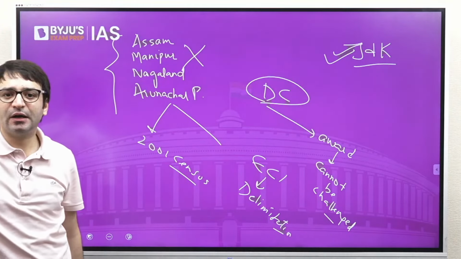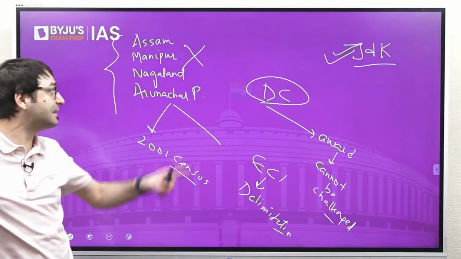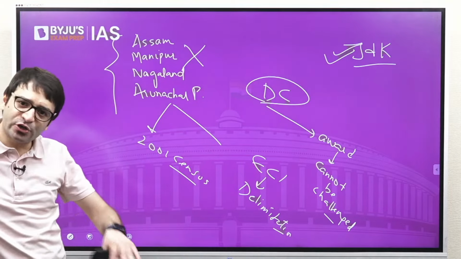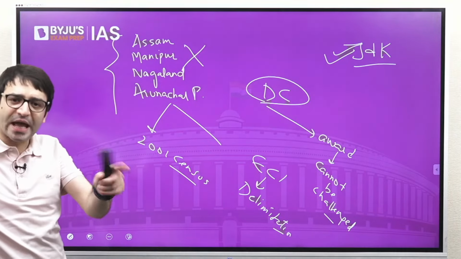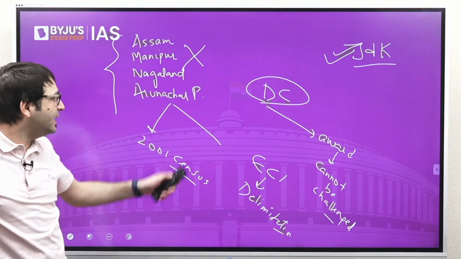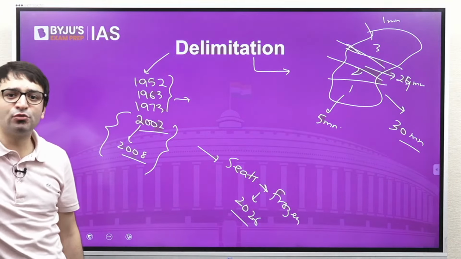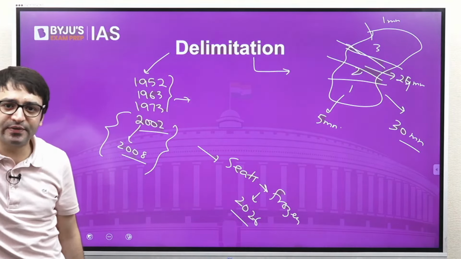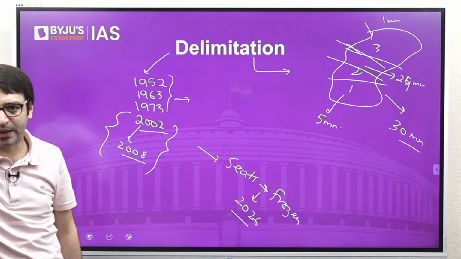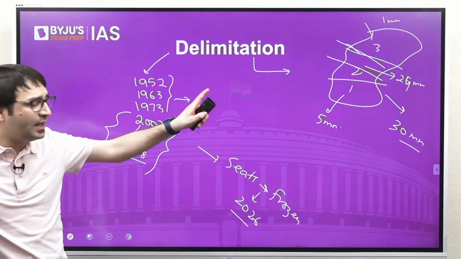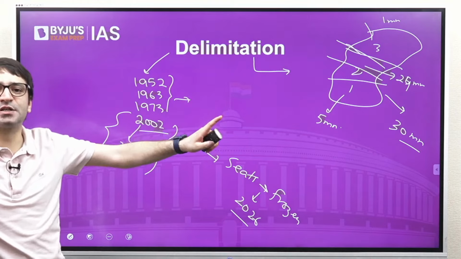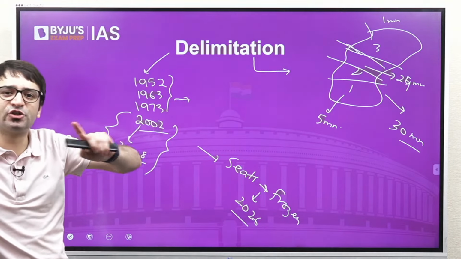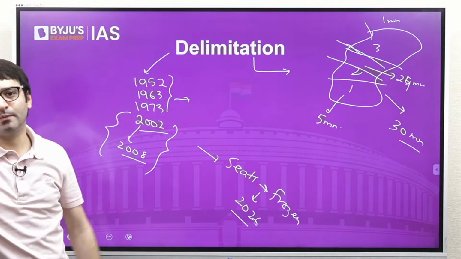The Election Commission of India also has the power of delimitation vis-a-vis these states. Population is not the only criterion to carry out delimitation. Delimitation was carried out in 1952, 1963, 1973 and then in 2002 as well. And a delimitation award, once it is published, cannot be challenged in any court of law.